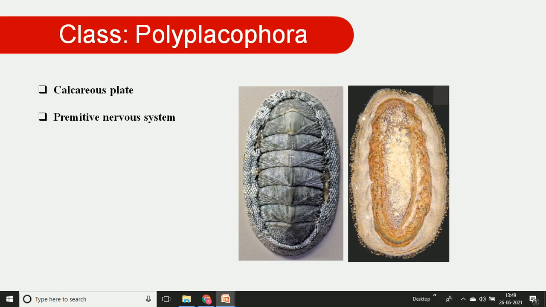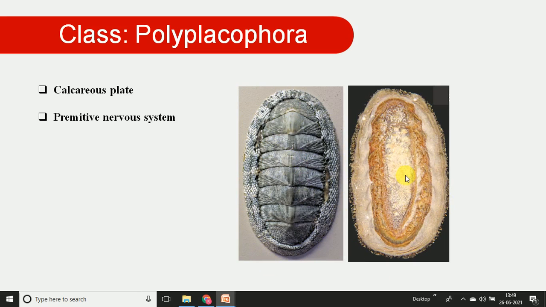In that animal the nervous system is a primitive type and not well developed. On this dorsal surface there are 8 calcareous plates united together, forming the protective covering of the body. This is the shell structure. On the ventral side we can see in the central part an elongated foot structure.